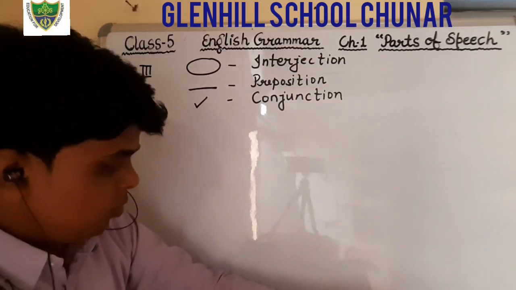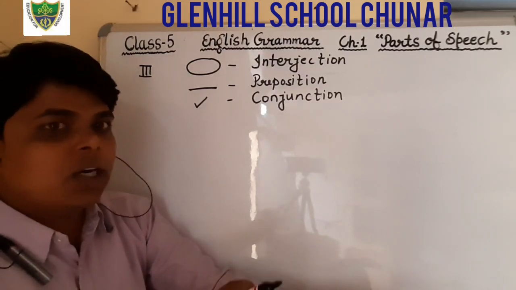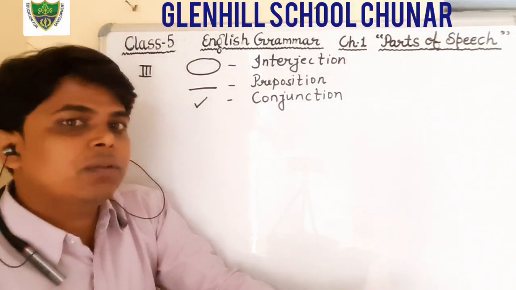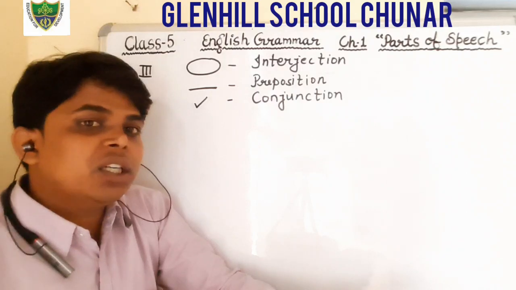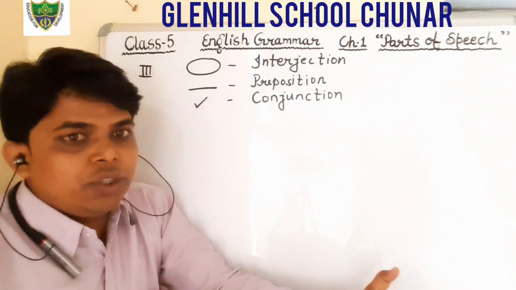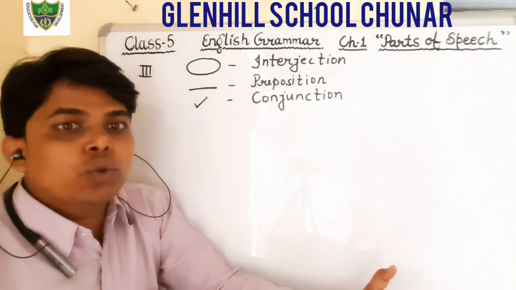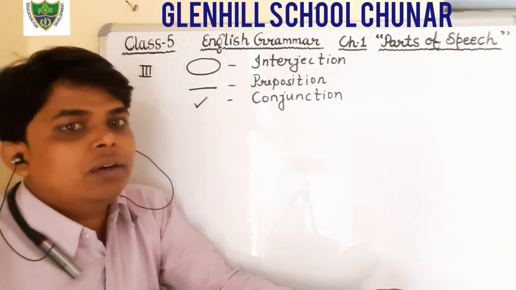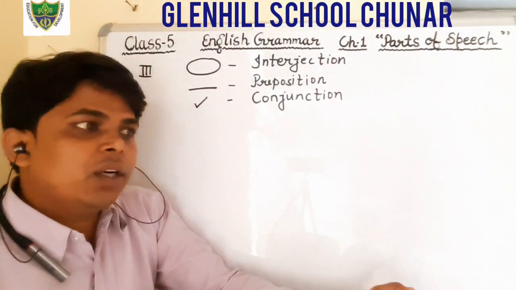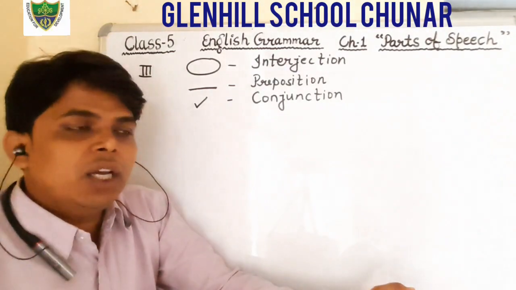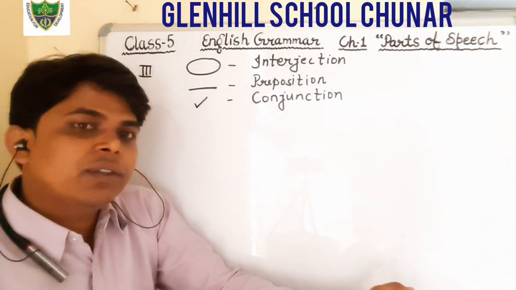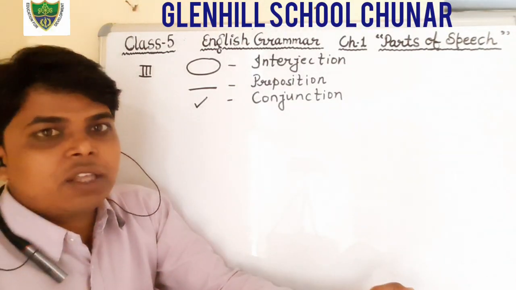Before solving the answers to all these questions, we should know what an interjection is. I have told you in the previous classes that an interjection is a word that is used to show a sudden feeling or emotion in a sentence. For example, hooray, when we win a match or celebrate anything with happiness.